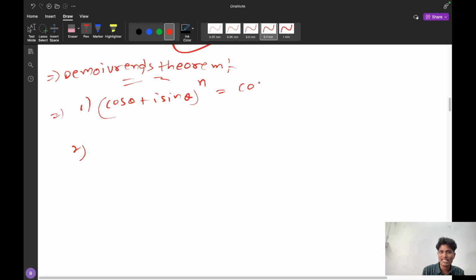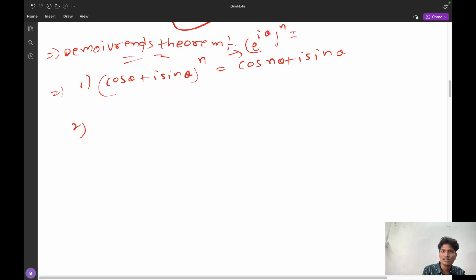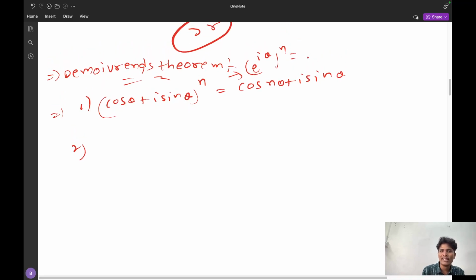This thing can be the same as cos n theta plus iota sin n theta. That is, the power is multiplied with the theta. Why is it possible? Because cos theta plus iota sin theta is e power i theta. E power i theta whole power n is e power i n theta. So n theta is a new angle now. That is the reason we are representing like this.